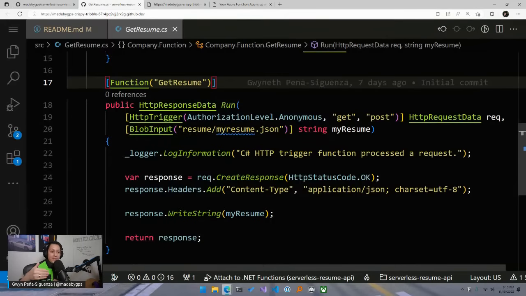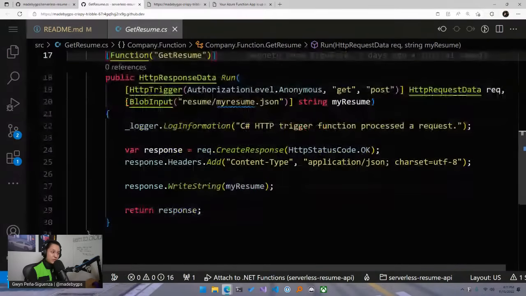This means when my function is executed, in this case by HTTP trigger, so when I hit the URL, I also need you to bring in some information from a blob container. Remember, we created a storage account, we created a blob service and a container, and we have our file in there. So it makes sense for us to want to use a blob input because we need to get that information and then display it. So that's what our function is.